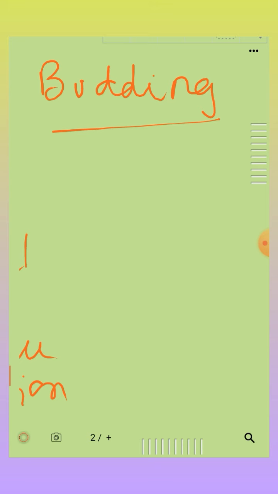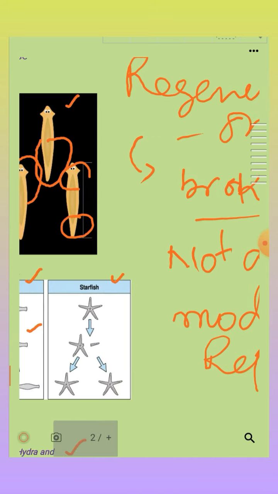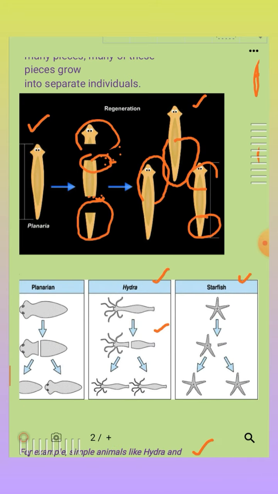So here, from the start of the class, you might get confused. Budding: we have discussed hydra in the budding case. Then why is ma'am again explaining hydra as an example for regeneration? That's because regeneration is not the actual mode of reproduction in hydra, planaria or starfish.